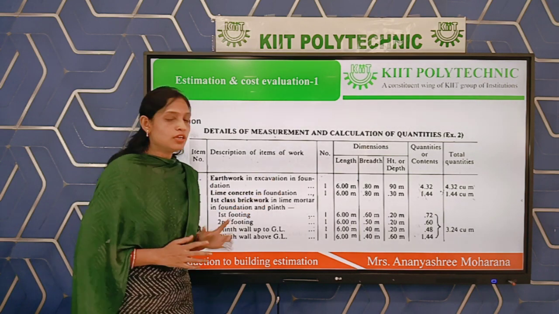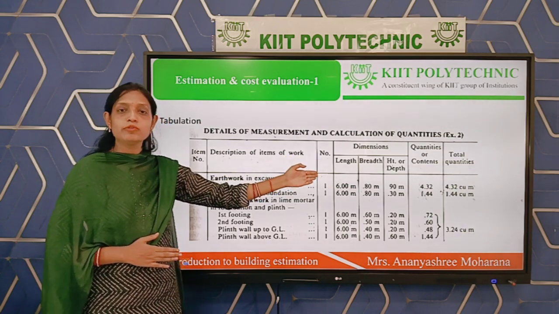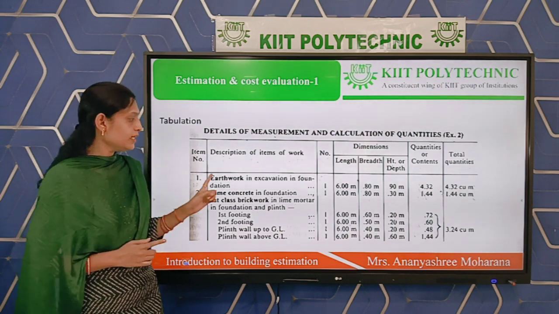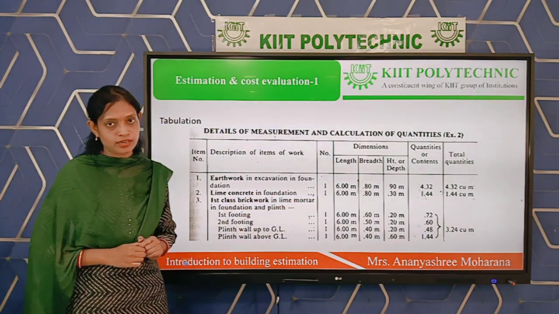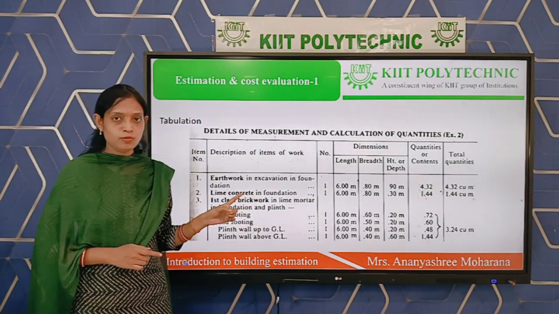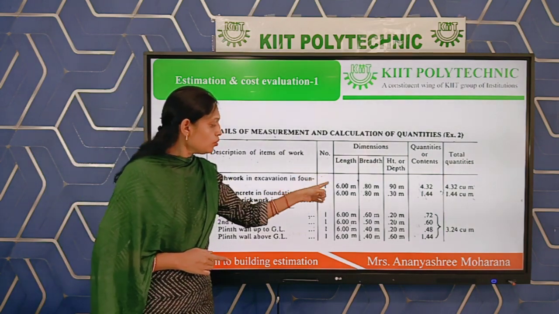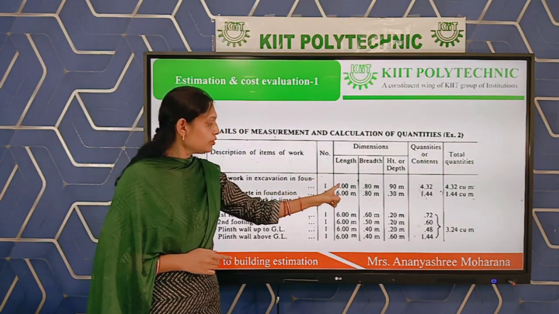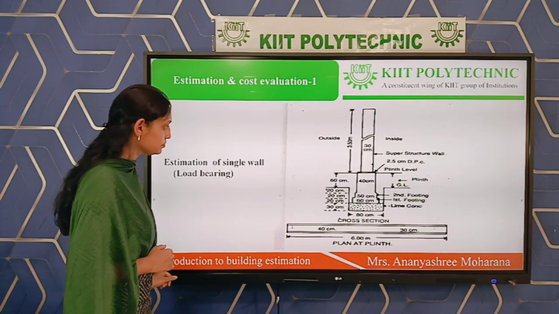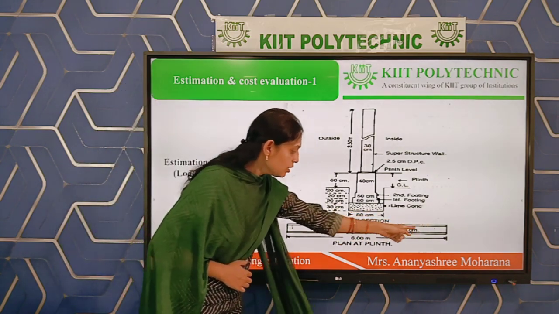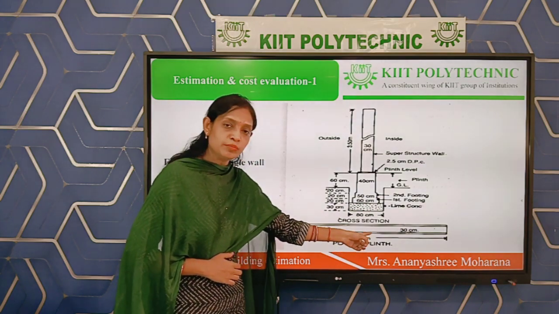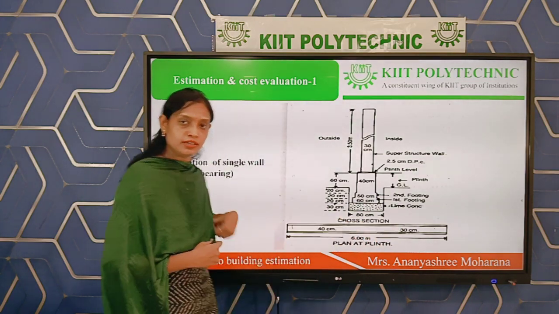So the first item is your earthwork excavation. For how many numbers do we have to calculate? Because we are calculating here for a single wall, we excavate one time, so we write number 1 here. Next is your length. Length of the wall, how much? You have to see the drawing. For 6 meter length, because the length of the wall is 6 meter here.